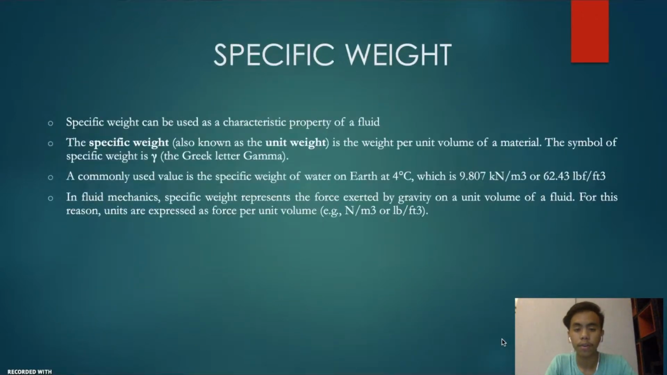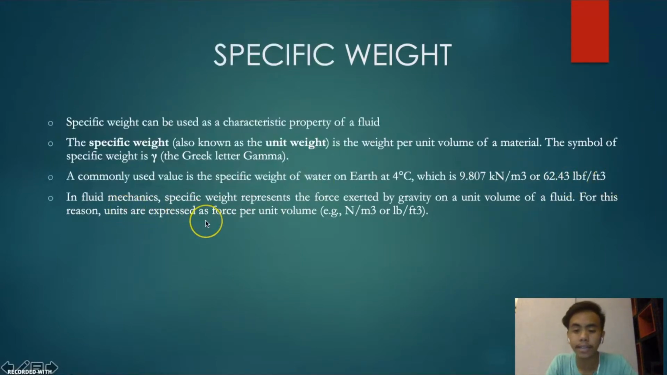Let's go to the specific weight. Specific weight can be used as a characteristic property of a fluid. Specific weight, also known as the unit weight, is the weight per unit volume of a material. The symbol of specific weight is the Greek letter gamma. A commonly used value of specific weight of water on Earth at 4 degrees Celsius is 9.807 kilonewton per meter cube, or 62.43 pound force per feet cube.